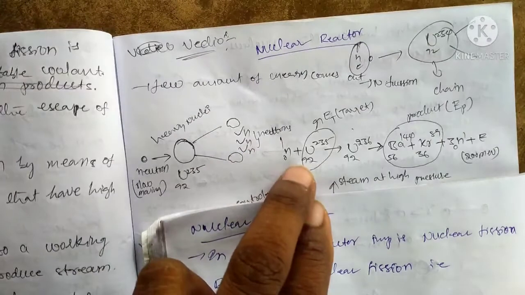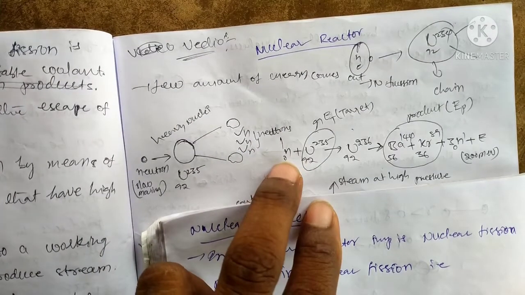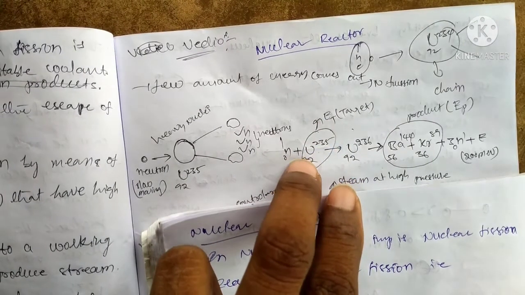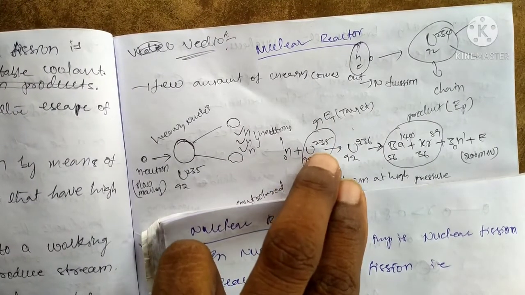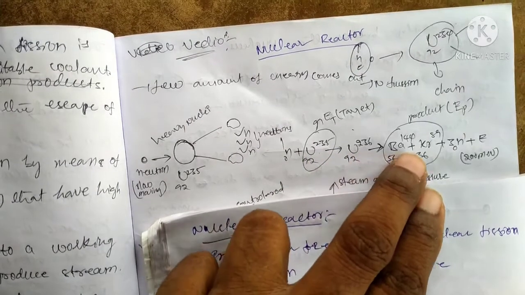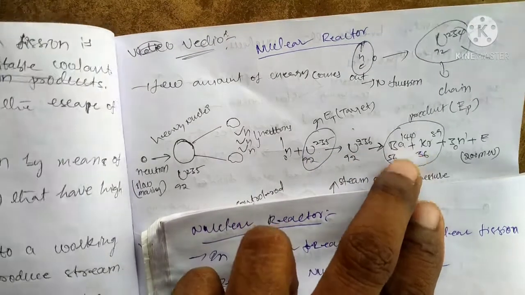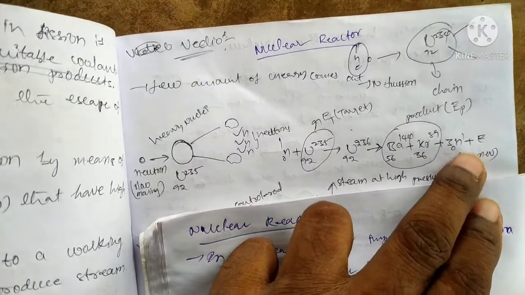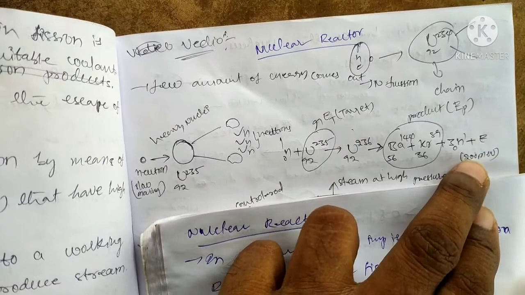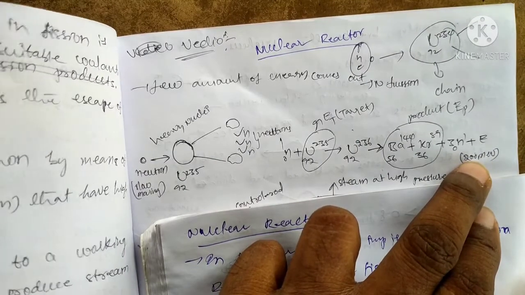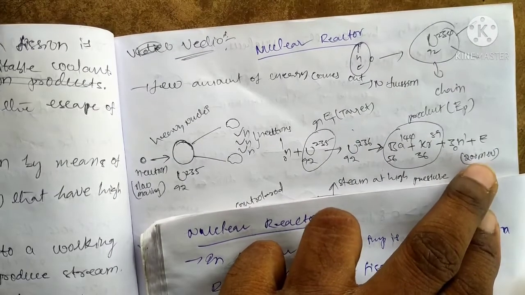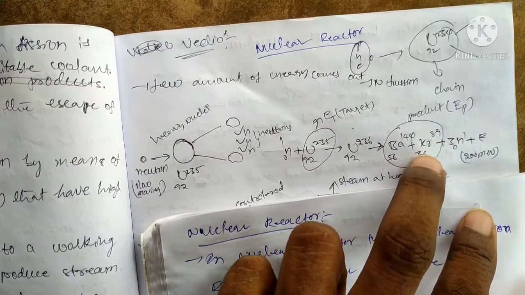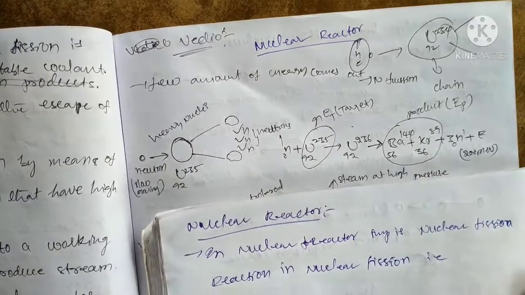This is the equation: neutron plus target, where the target means the initial input, uranium 92-235. It gives fragment products, barium and krypton, plus 3 neutrons, and also releases some energy, around 200 mega electron volts in the fission reaction.